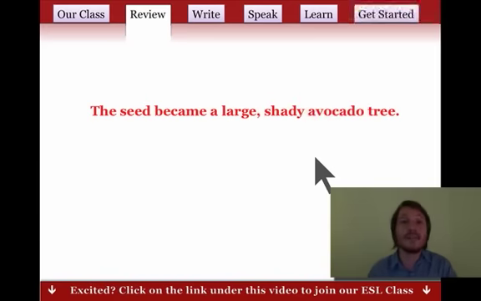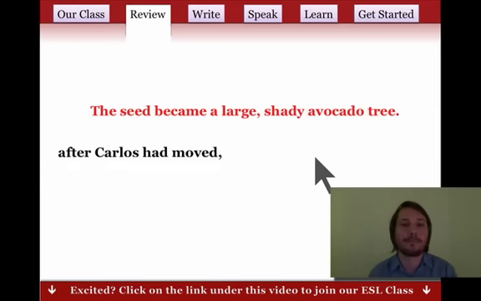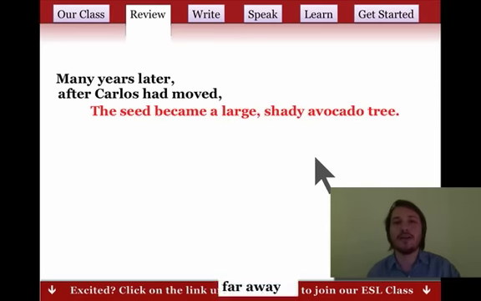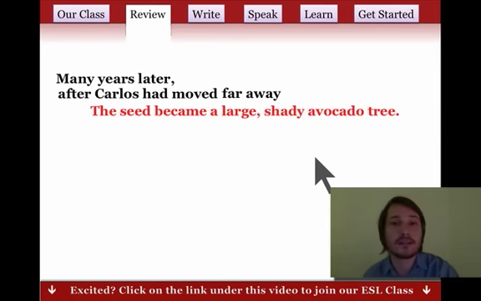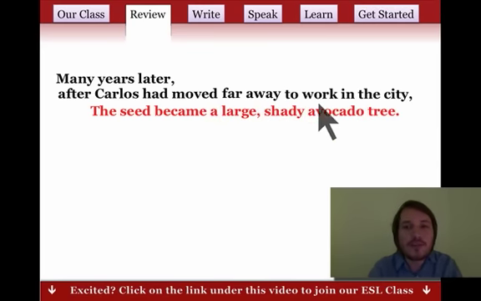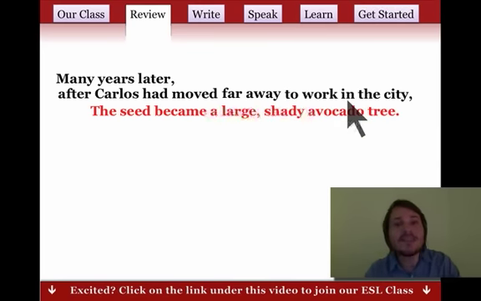We start with our independent clause. It's a main idea. It's a complete idea. After Carlos had moved, we can add time, many years later. We can add a place, far away. It tells us where he moved. To work in the city. It tells us why he moved. And we have prepositions like to and in. In tells us inside the city, again, right?